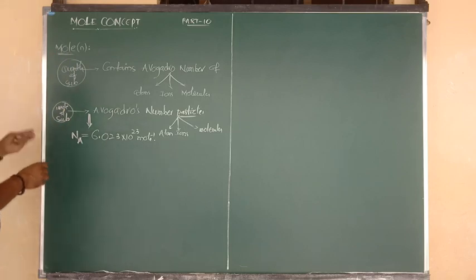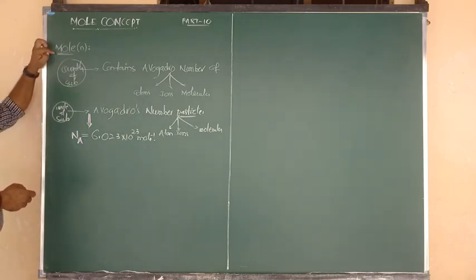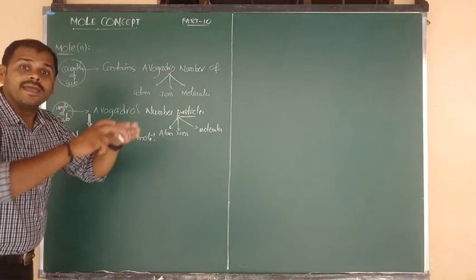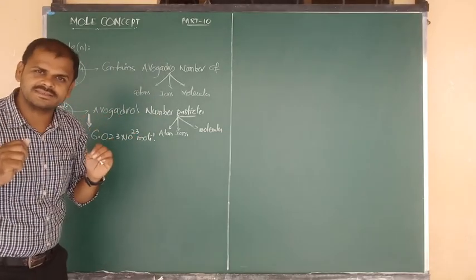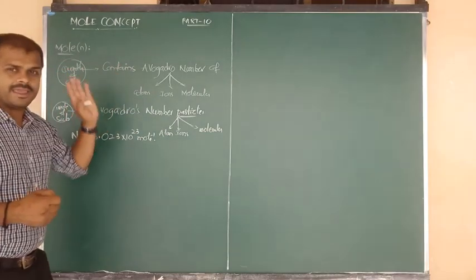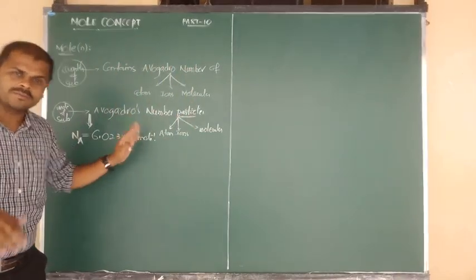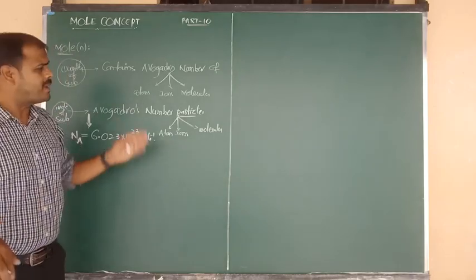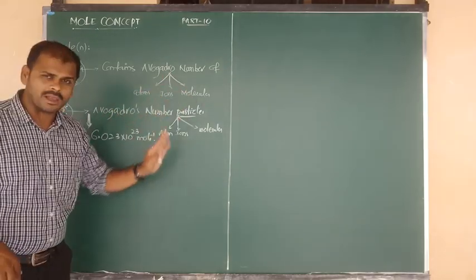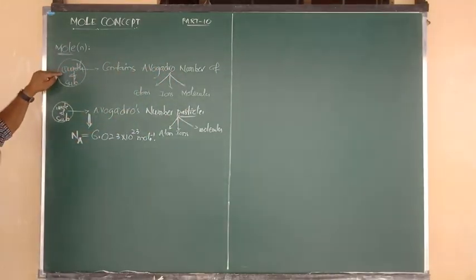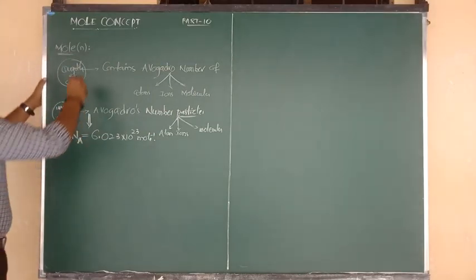So mole का definition बताना है तो we have to say that mole is nothing but the quantity of a substance which contains the Avogadro's number of particles. And also we can say that the amount of substance which contains the Avogadro's number of maybe atoms or maybe ions or maybe molecules. The particles may be atoms, ions or molecules, whatever that may be. So Avogadro number of particles have a certain weight or quantity. Such quantity of a substance that can be measured in SI unit is nothing but the mole.